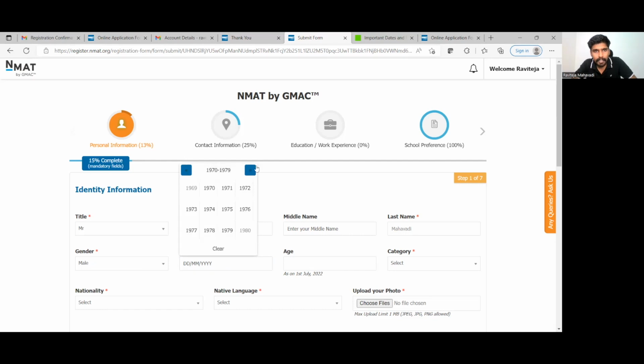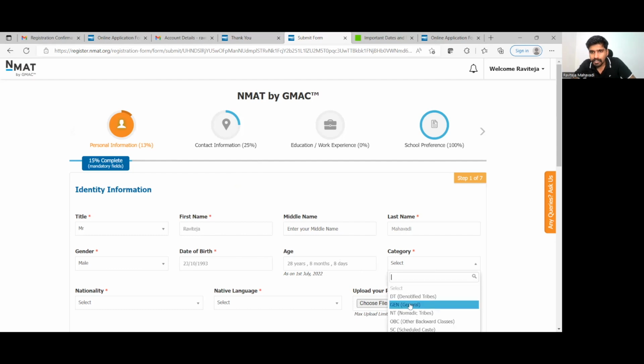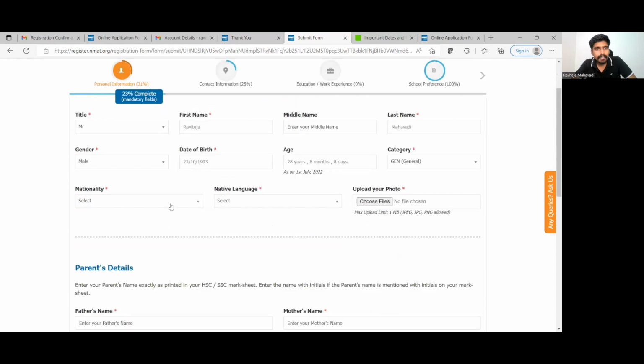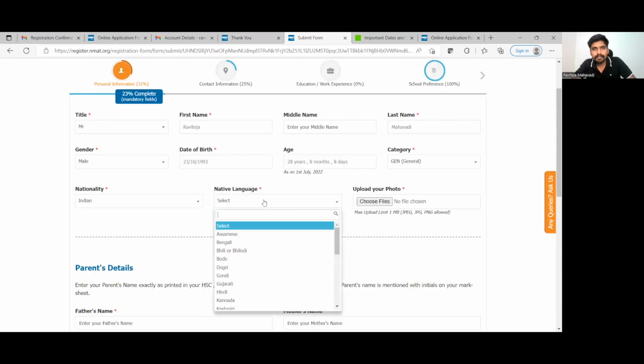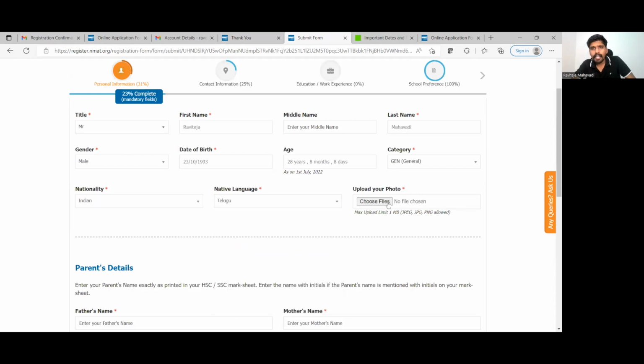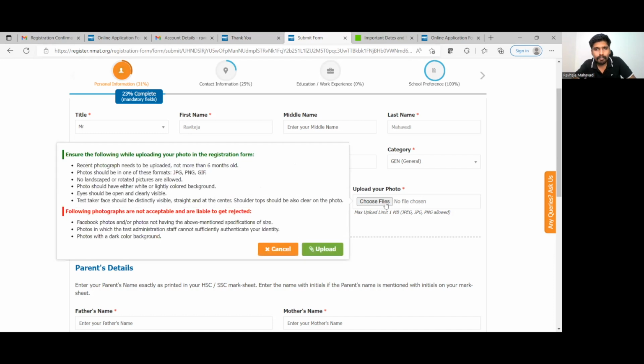Let's just quickly put the date of birth over here also. 23 October 23rd. Age is an autofill. Category general. Nationality Indian. Native language, what will he do knowing this, fine, let's take it. Native language is Telugu, and he will ask me to upload photograph.